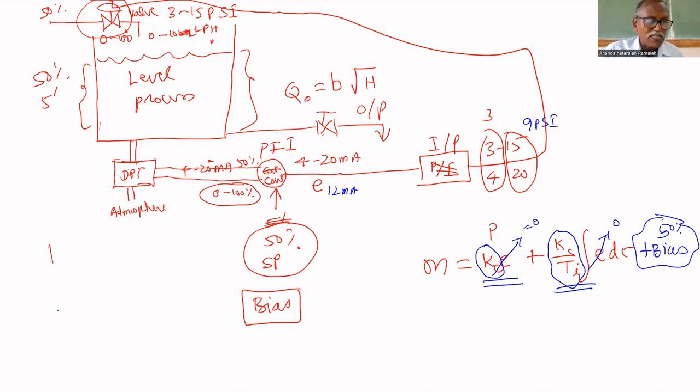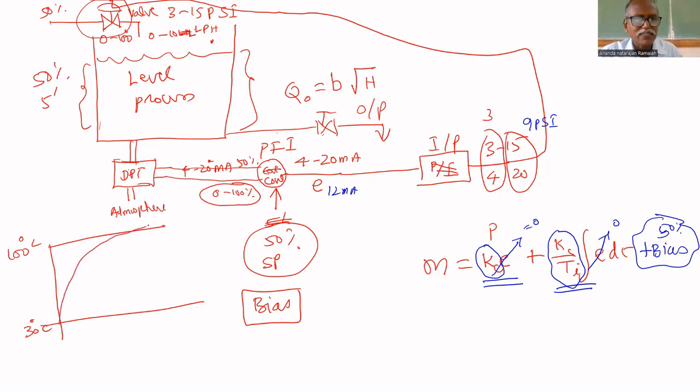Suppose I have a process. You can take that RTD example. Room temperature is 30 degrees centigrade. The boiling water is at 100 degrees centigrade. If you inject the RTD into the boiling water, what will happen? Temperature will increase like this. Am I correct or not? It goes to 100 degrees centigrade. The time taken to reach 63.2% is the time constant of the RTD.